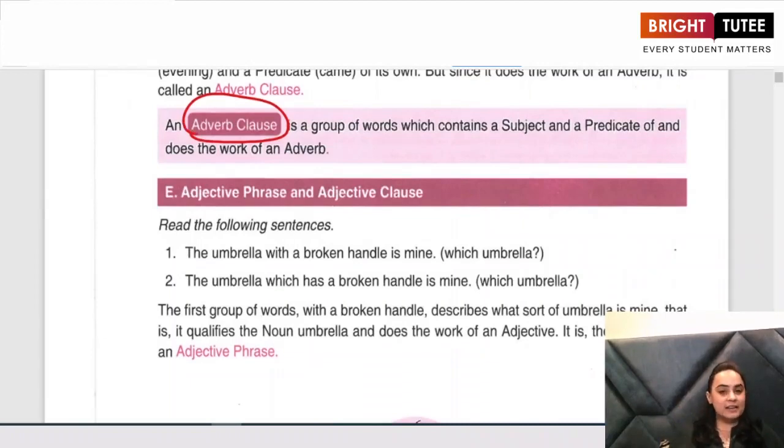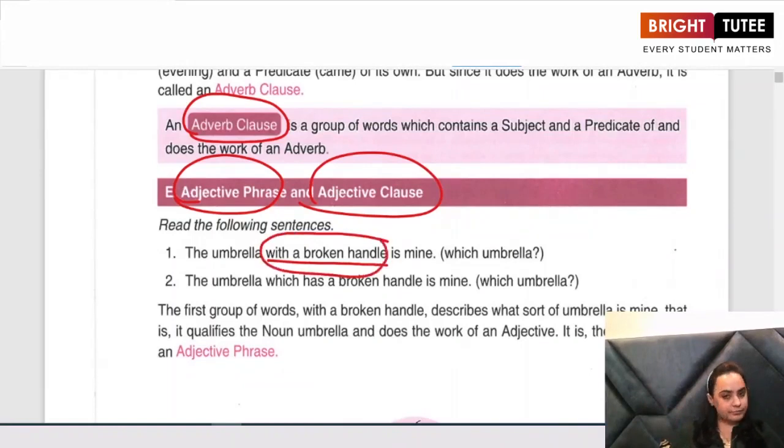Similarly, let us look at the difference between an adjective phrase and an adjective clause. Look at the first sentence. The umbrella with a broken handle is mine. Which umbrella? With a broken handle. Okay, look at the second sentence. The umbrella which has a broken handle is mine.